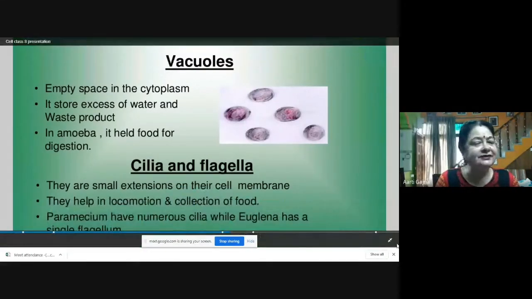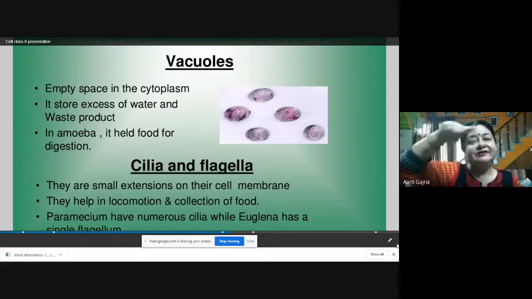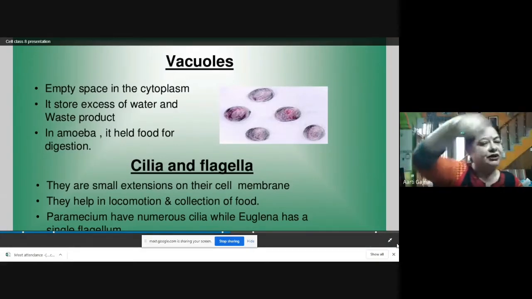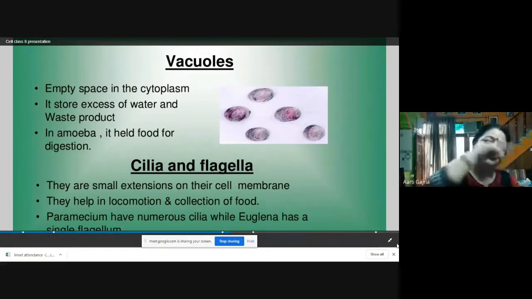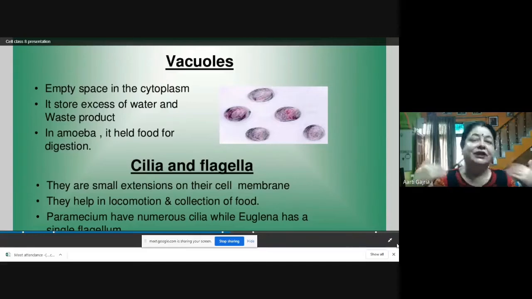Then cilia and flagella. For example, if you observe paramecium under the microscope, you will see cilia all over its body, one cell with cilia all over. What are cilia? Cilia are hair-like extensions of the cell membrane. These cilia help in movement, locomotion.